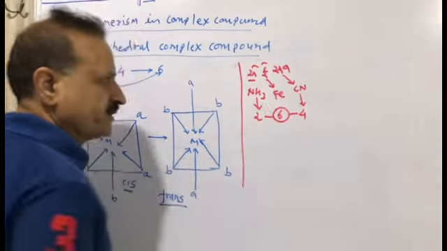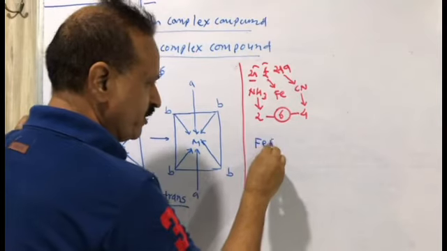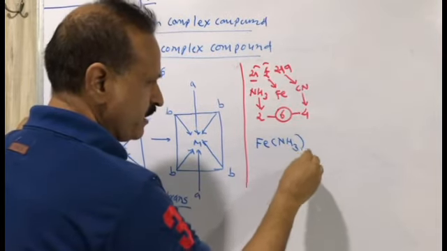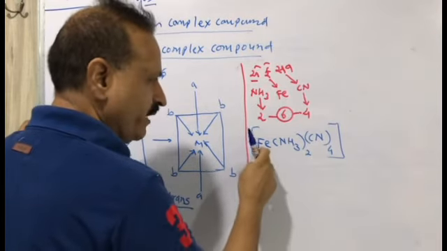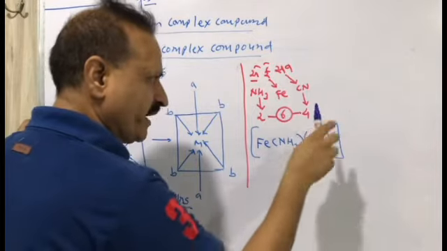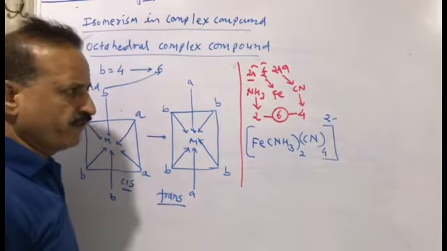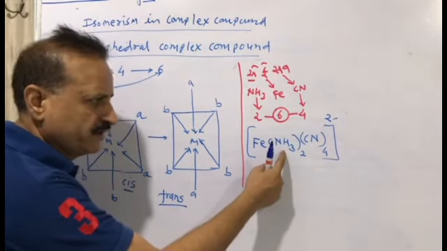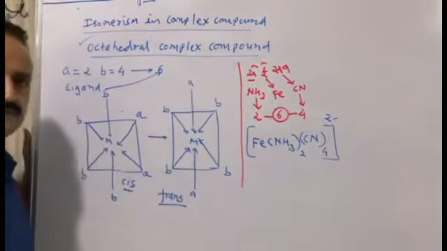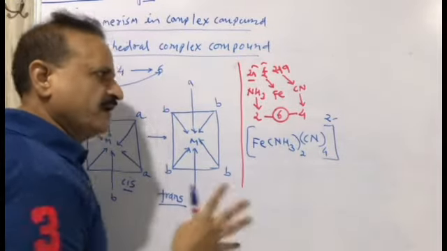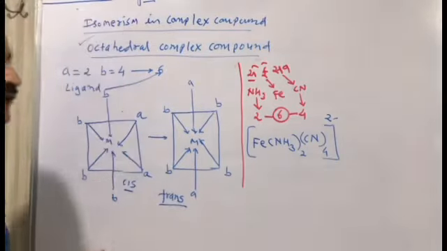The formula has Fe with 2 ammonia and 4 cyanide. Fe is 2 plus, cyanide 4 minus, so the charge is 2 minus. The nomenclature is diamminetetracyanoferrate(II) ion.